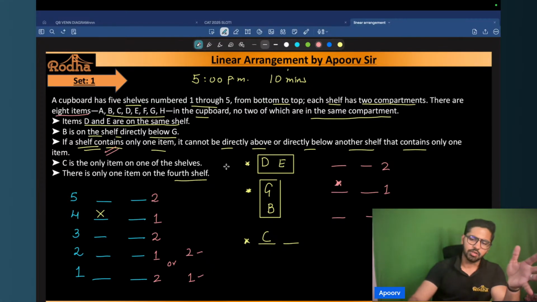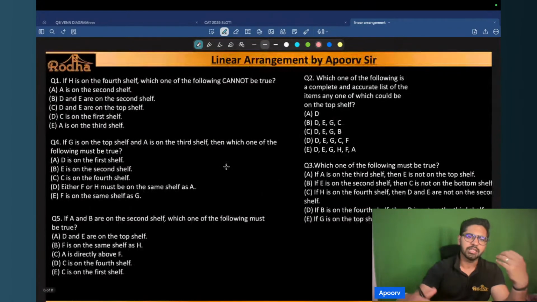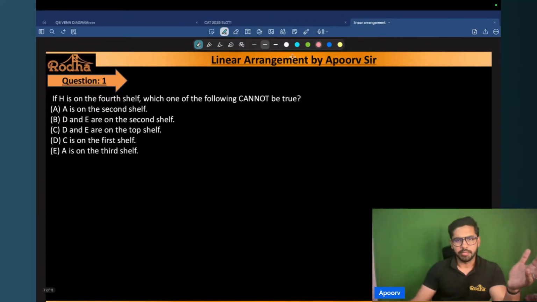So let's just start with the questions one by one, because now there's nothing else that I can do, right? So I have to start solving the questions one by one. I'll start with the first question here, which has, let me just quickly draw the shelves again. So 1, 2, 3, 4, and 5, right? So we have two compartments on each of the shelves here, right?